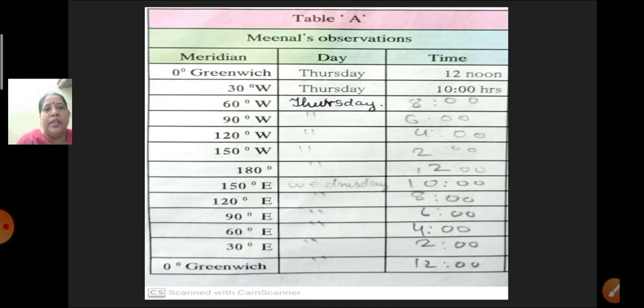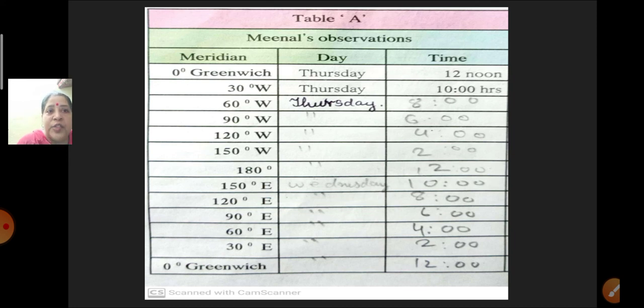Now here you can see the same thing in this table over here, as we have learnt about the different timings I told you. This is the table of Meenal's observation, what Meenal had observed when she was traveling on the west side. Okay, and when she passed the 180 degree meridian, what is the time she got? She went 2 hours behind only. Okay, 30 degree west, it was 10 hours. 60 degree west, it was 8 hours. 90 degree west, it was Thursday 6 hours. 120 degree west, it was 4 hours. Then 150 degree west, it was 2 hours. And at 180 degree, she had reached 12.